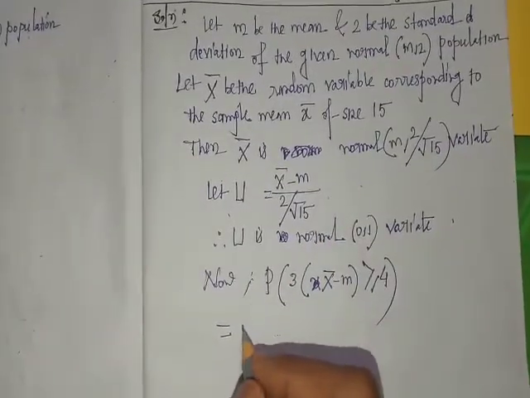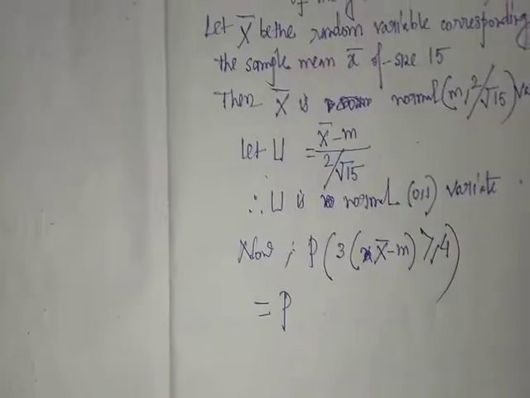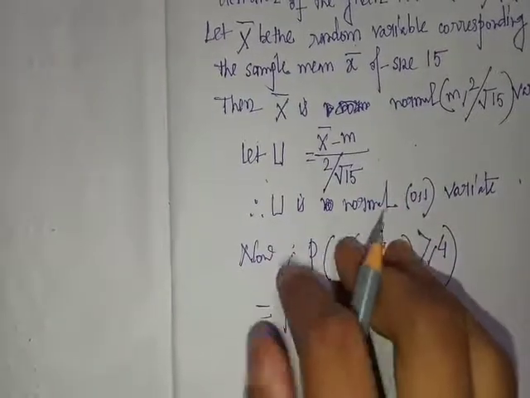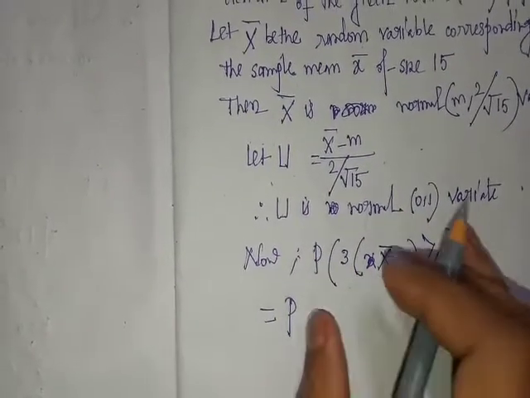Okay. So now we will rearrange these terms, trying to make this term U.